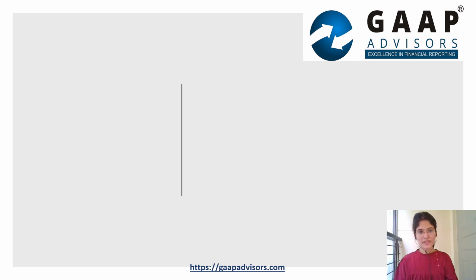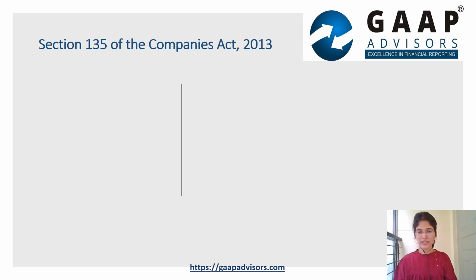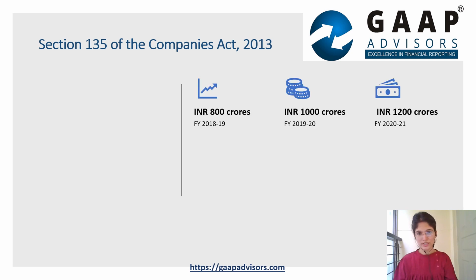Friends, I'm going to start off by giving a quick overview of the requirements of Section 135 of the Companies Act 2013, which deals with corporate social responsibility. As per these provisions, the board of every company meeting the net worth, turnover, or net profit criterion during any of the three preceding financial years shall ensure that the company spends in every financial year at least 2% of the average net profits of the company made during the three immediately preceding financial years in pursuance of its CSR policy.